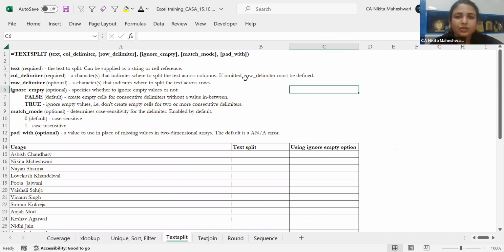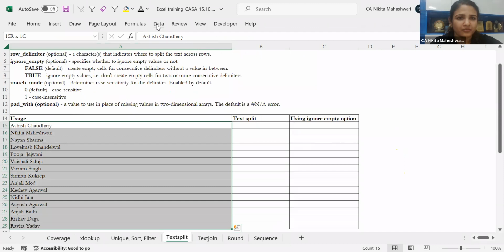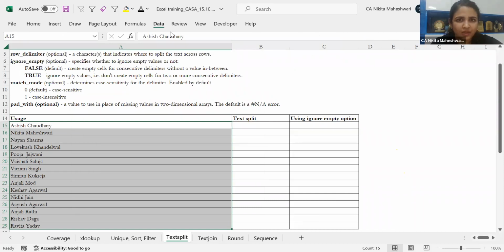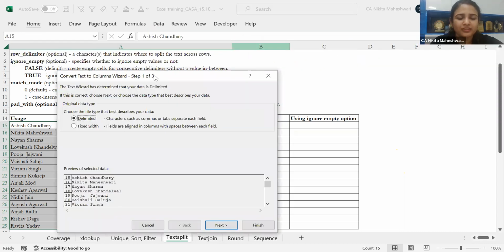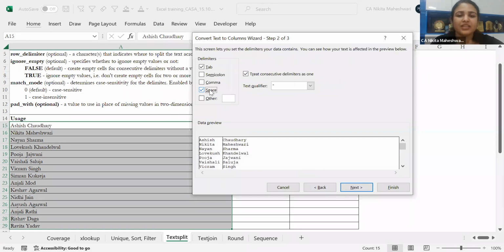This resembles your delimiter feature, where we used to simply select this particular data and go to delimit. I'll delimit it, go to next, select my space, and these names will be split into 2 columns.